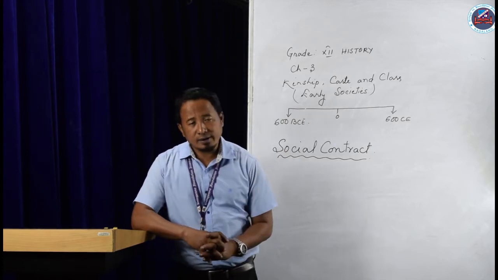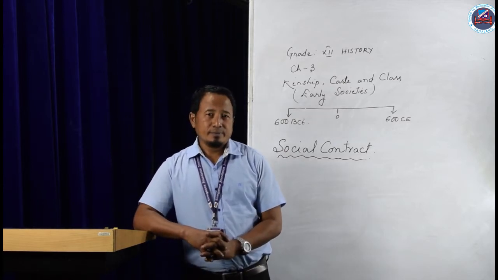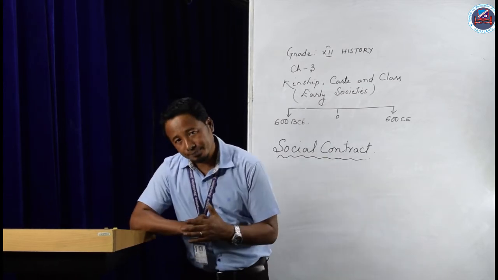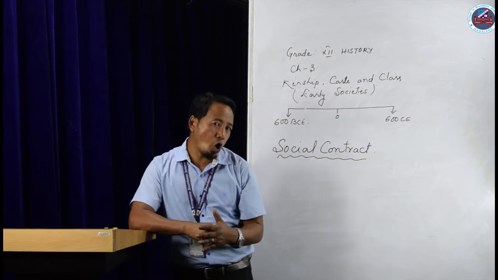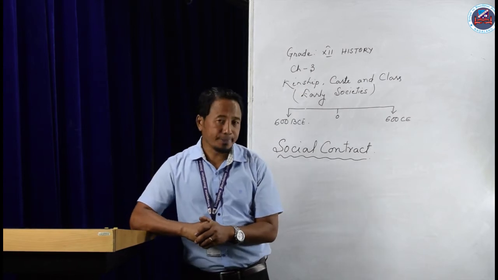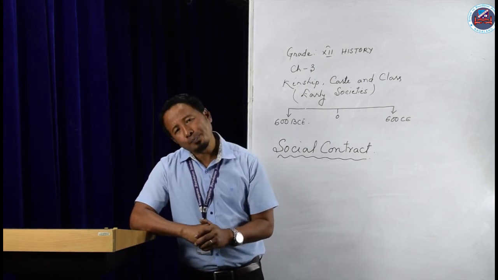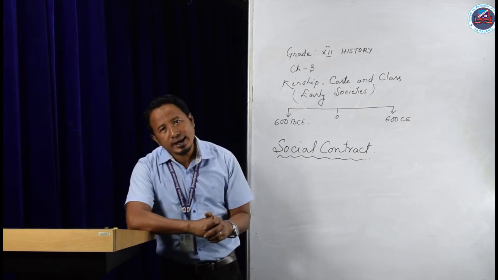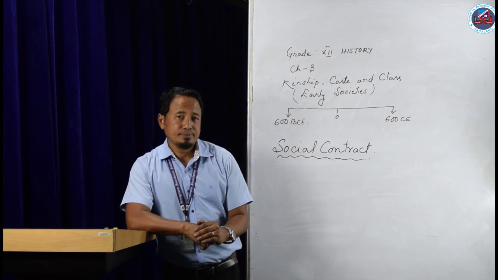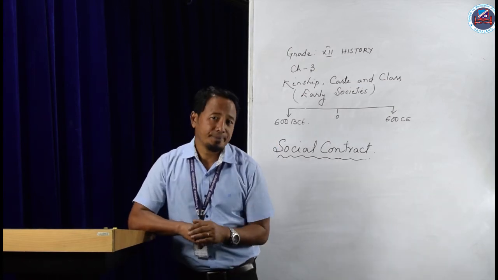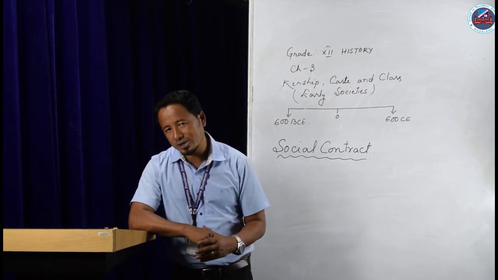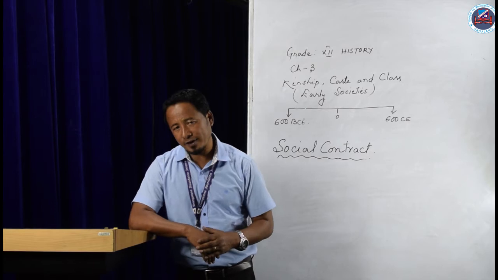At this hour, they began to think seriously that they needed a person who is equally strong and clever to banish the culprits. So they elected among themselves one person to be a leader who could banish the culprits from the society and protect the life and the property of the people.